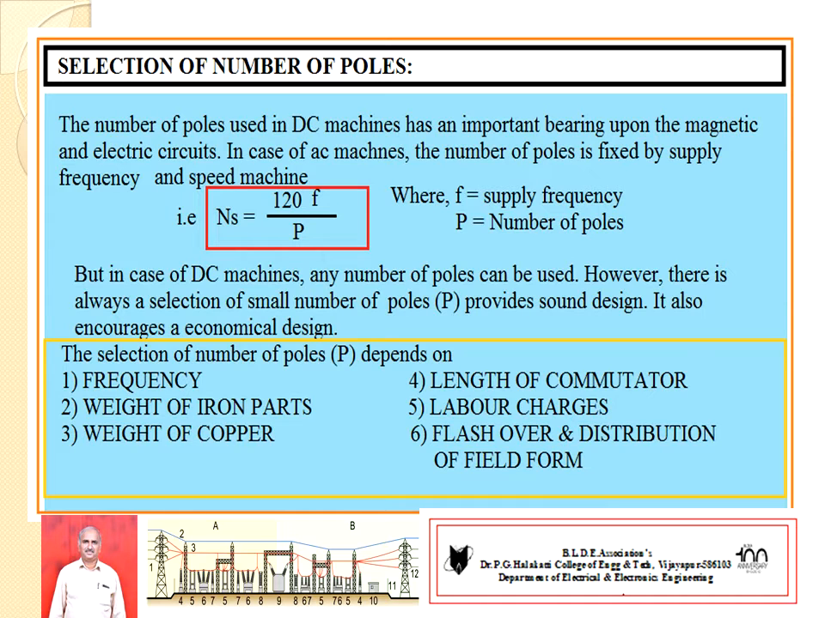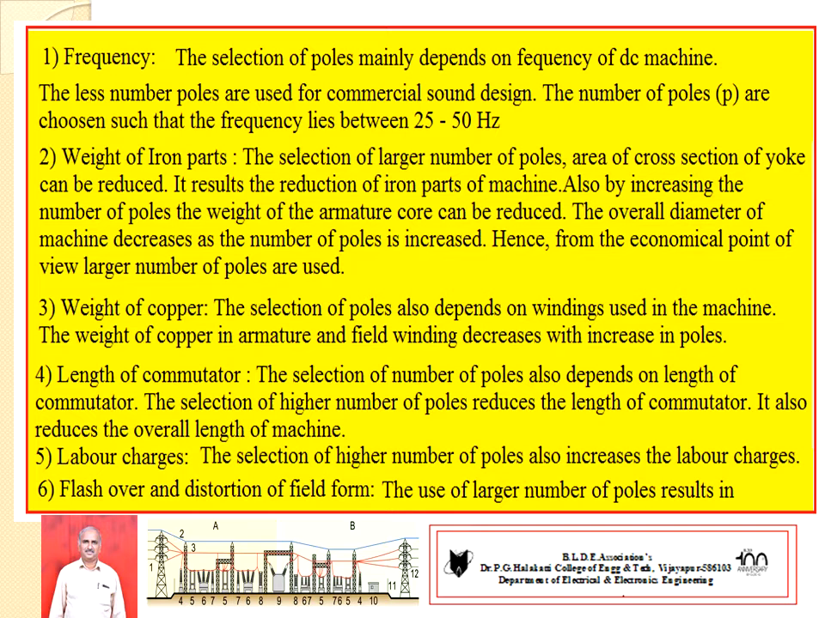So, the selection of number of poles in DC machine mainly depends on frequency, weight of iron parts, weight of copper, length of commutator, labor charges, and flashover and distortion of field form. So, now number one, the frequency. After listing the factors, we go on discussing one by one. So, very first it is the frequency.